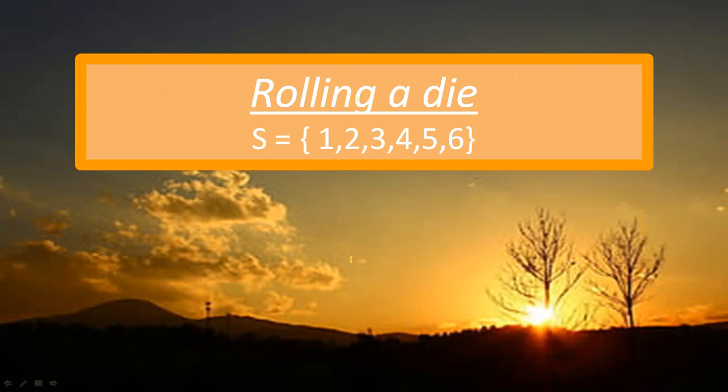When I'm rolling a die, what is the sample space, what are the possibilities, the possible outcomes? It might be possible I'm getting one, might be possible I'm getting two, might be three, might be four. When I'm rolling a die, I'm getting five, or it might be on six.